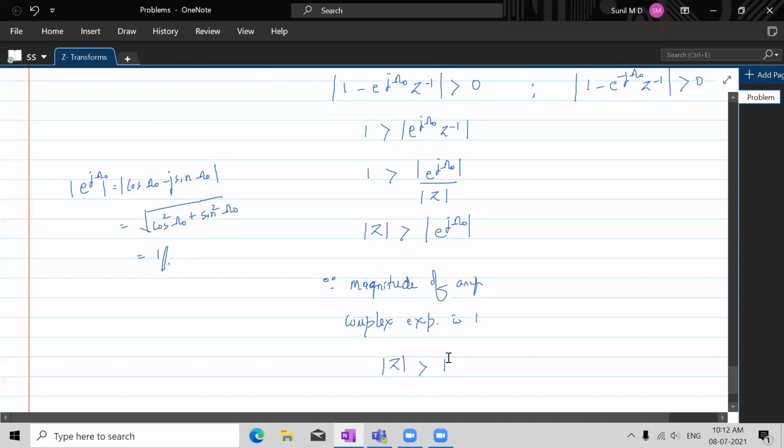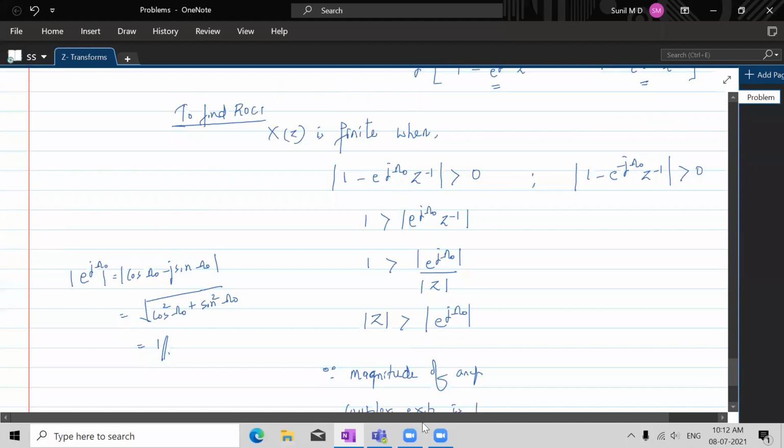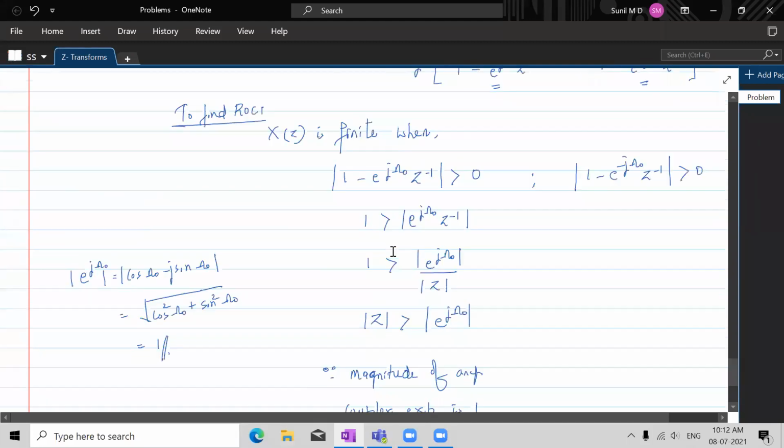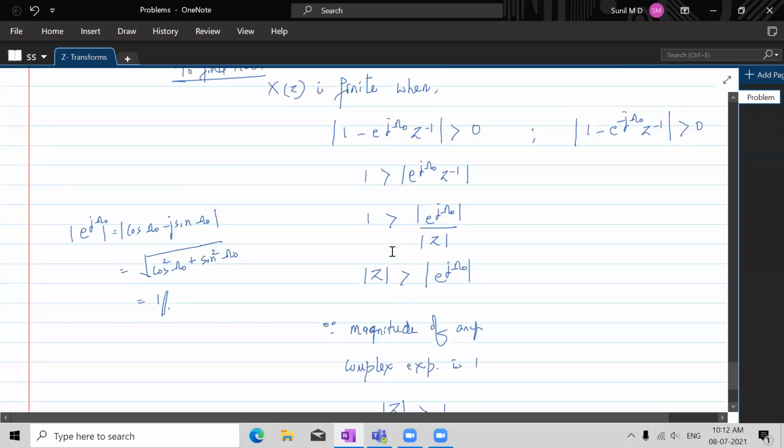So from here we have seen that z would be outside the circle with radius 1, the ROC. Fine. So similarly here what we can obtain is 1 greater than e power minus j omega naught z inverse, so it's 1 greater than e power minus j omega naught divided by z.